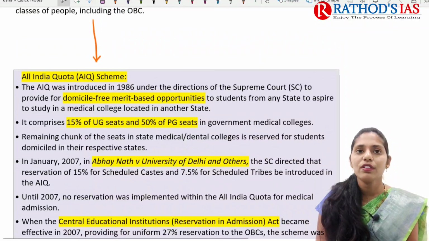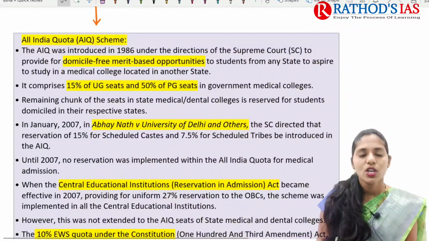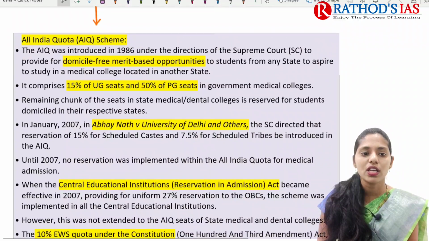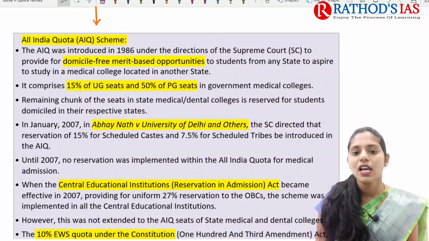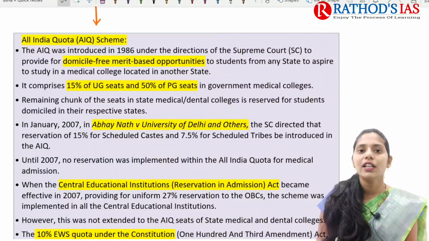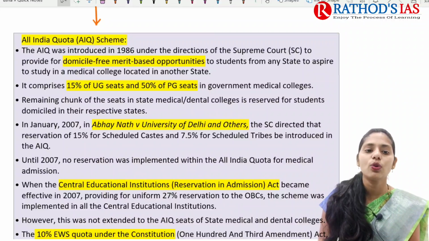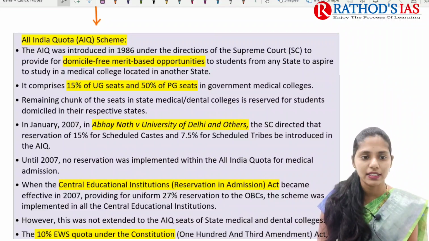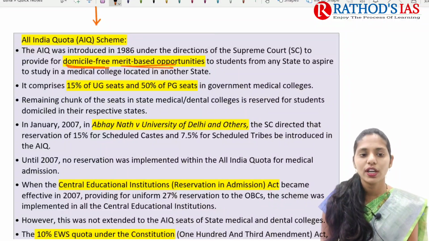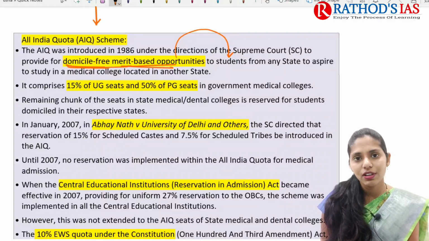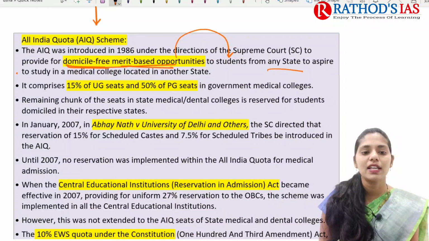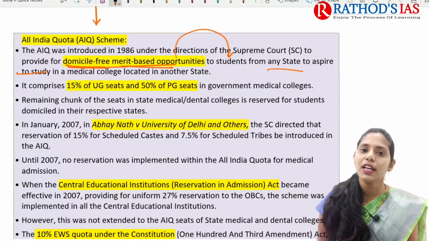This will be very important for your mains as well as prelims. The All India Quota scheme was introduced in the year 1986 under the direction of the Supreme Court. This All India Quota provides domicile-free merit-based opportunities to students coming from any state to study in medical colleges located in another state.